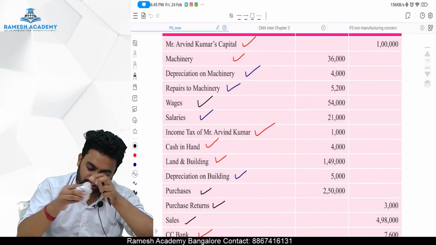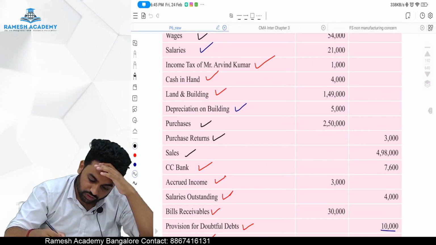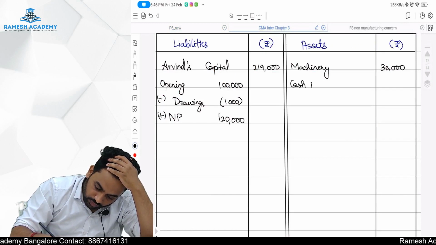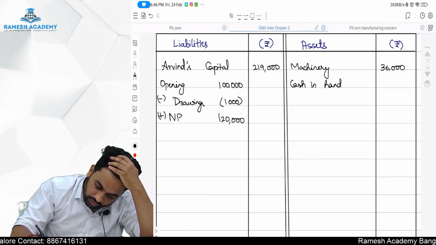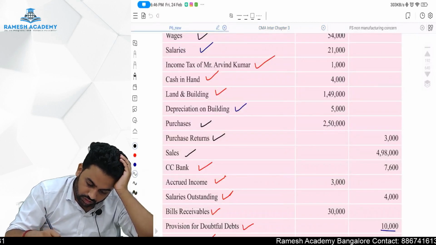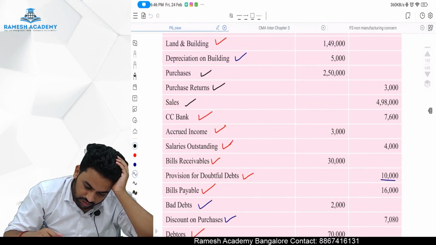Wages is done. Salaries is done. Income tax is done. Cash in hand is 4,000, done. Land and building is 1,49,000.